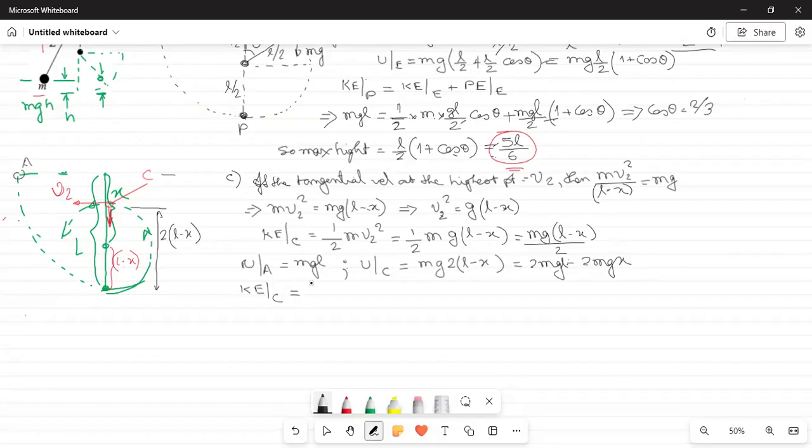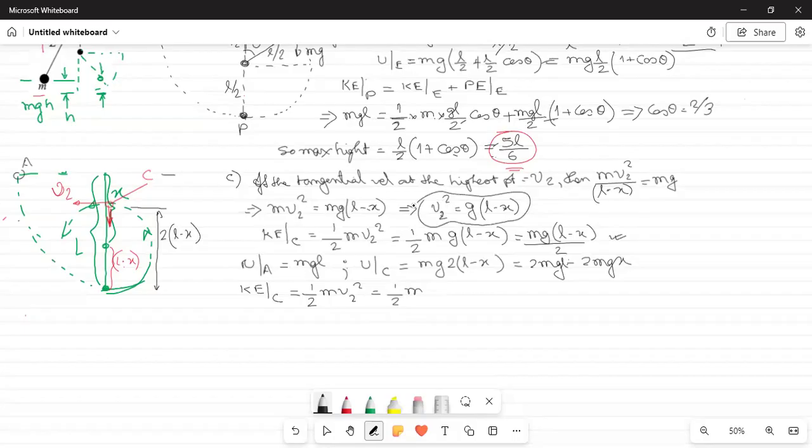Kinetic energy at C is half m v2 square, and v2 square was given by this equation.